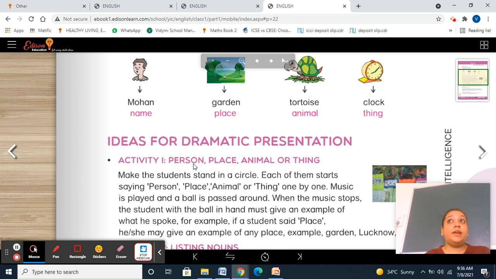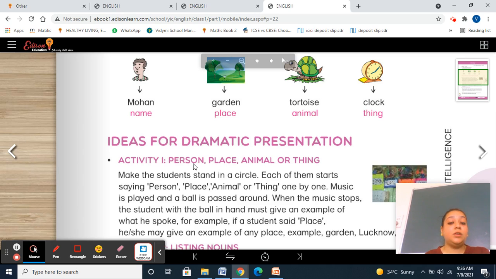Then animals, you can write the animals you see around you. For example, you see a dog, you see buffaloes, you see cow, you see bull. All these are the animals. You can write sparrow, you can write parrot. All these are the birds and animals you see around yourself. Then thing, each and everything at your place is a thing. For example, table, chair, fan, phone, your book, your notebook. All these are things.